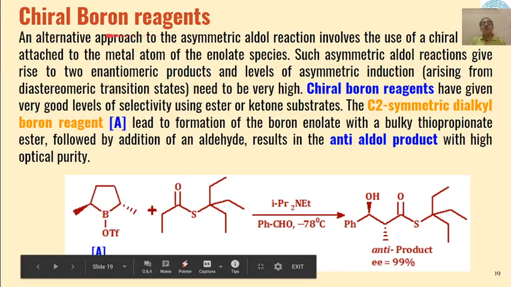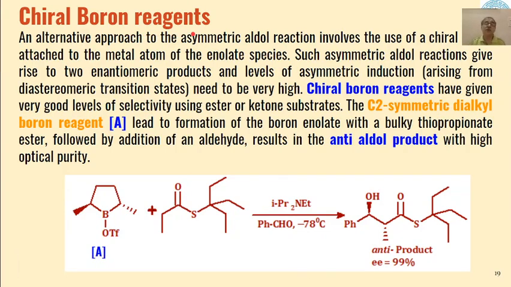Then chiral boron reagents have also been found effective for asymmetric aldol condensation. Here, a chiral ligand is attached to the metal atom of the enolate species that is used.